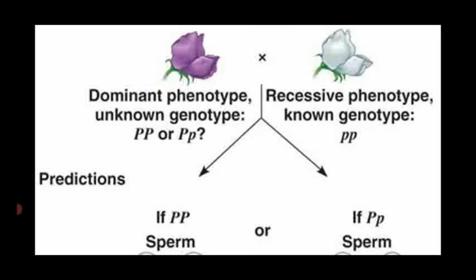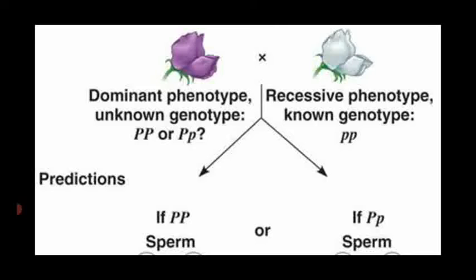Okay, when it is unknown, they give a question mark. Why do they give a question mark? Because we are unable to say whether this is a homozygous purple color flower or a heterozygous purple color flower. That's why they give unknown genotype. That is the definition of a test cross: a test cross is the crossing of an individual of unknown genotype with a homozygous recessive.